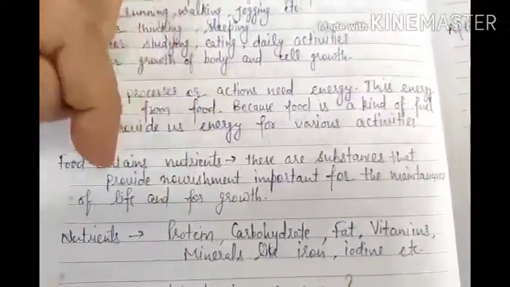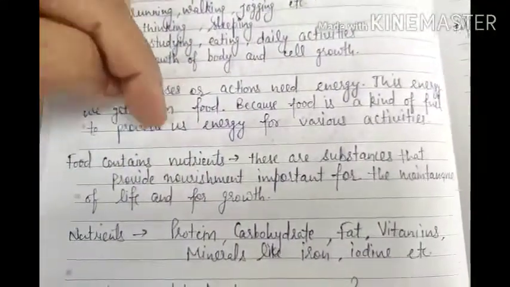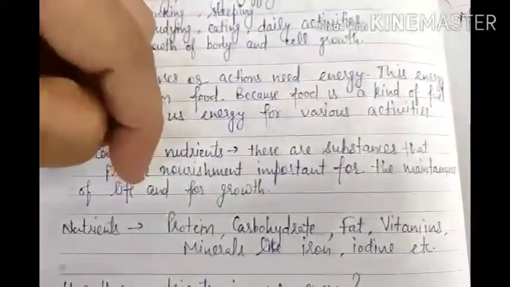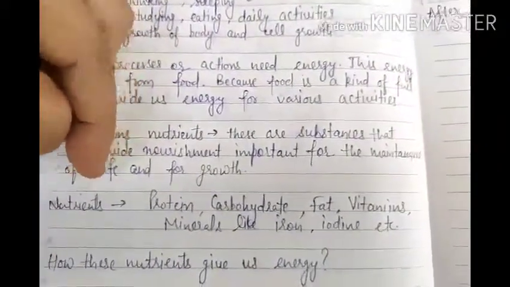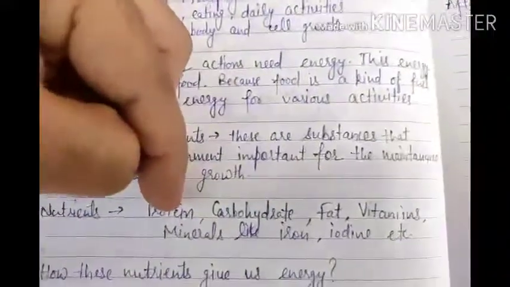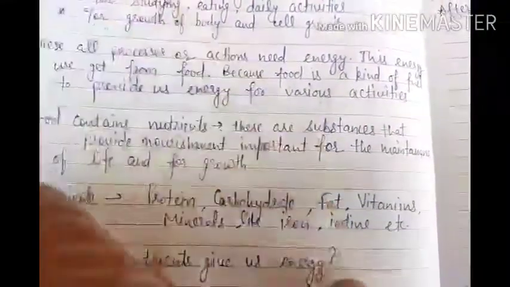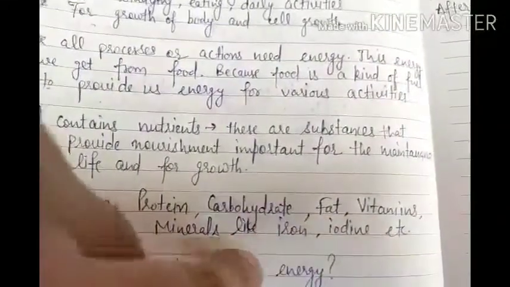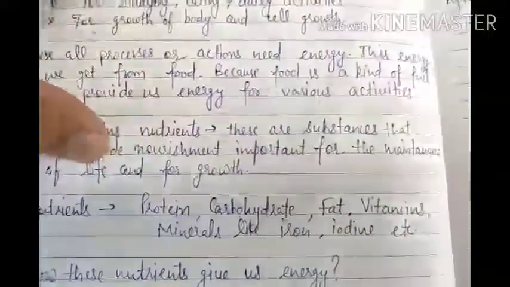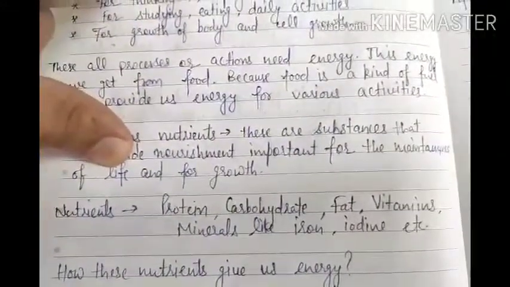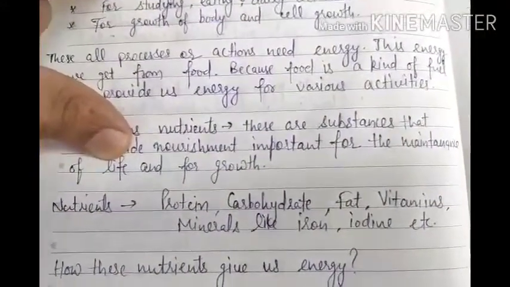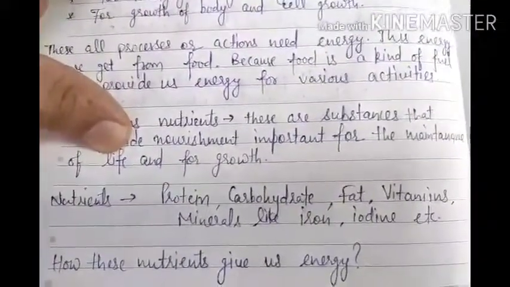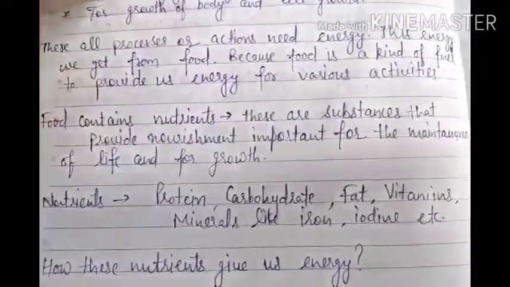So nutrients are present in food. Food gives us nutrition and nutrition gives us energy. Now I will tell you about these nutrients very briefly. Nutrients are like protein, carbohydrates, fat, vitamins, minerals, like iron and iodine. So these are important nutrients which we obtain from the food. I hope you have already done all these nutrients in your previous classes.